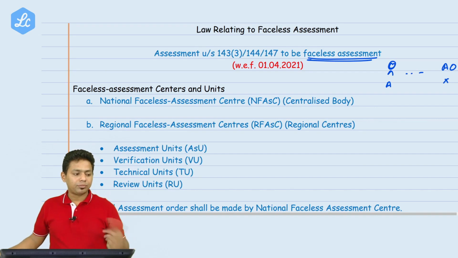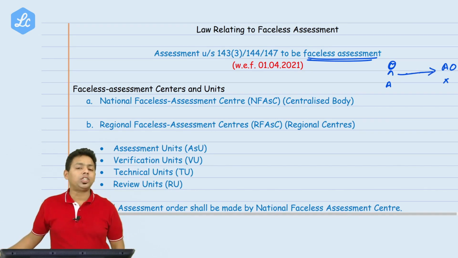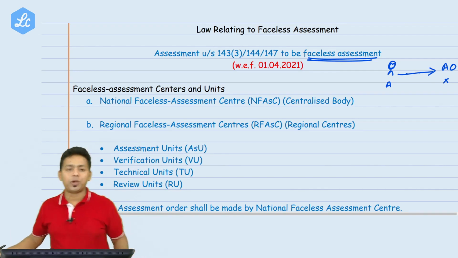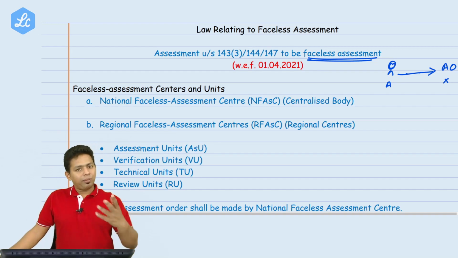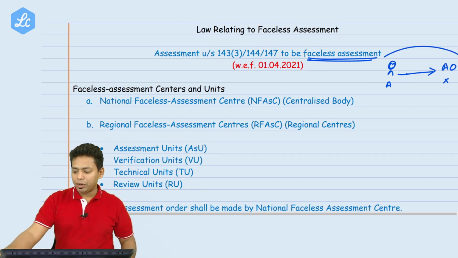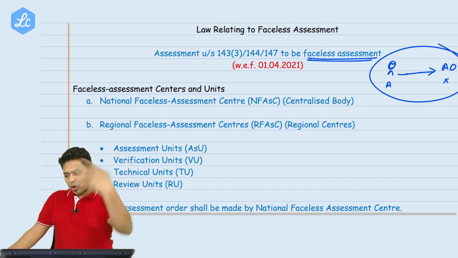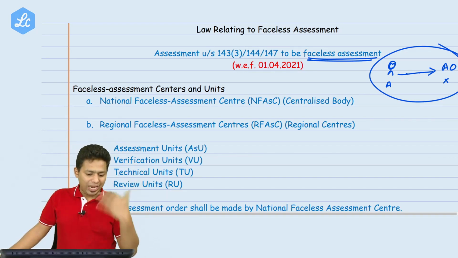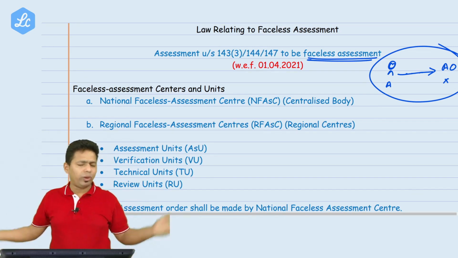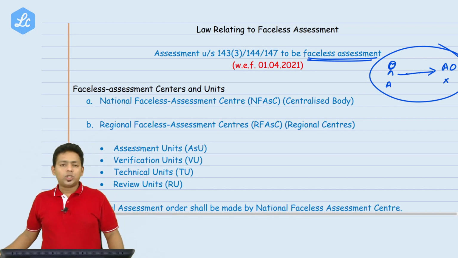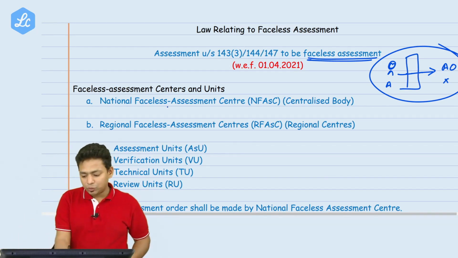Not possible. Because the assessee cannot meet the AO, and I have already shown you the speech given by the Prime Minister in respect of this section. Believe me, he is very much serious about it. This particular meeting should not happen. No matter what you do, you are not going to meet the AO any time from 1st April 2021 onwards. You will never know who your AO is. So much secrecy will be kept through the National Faceless Assessment Center.